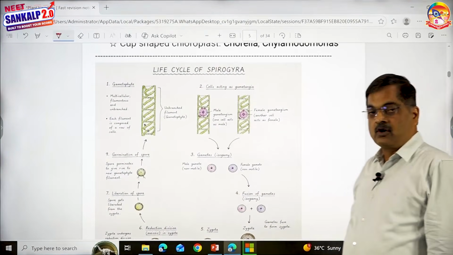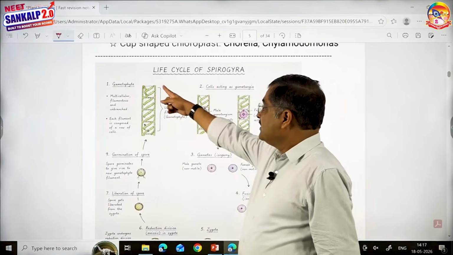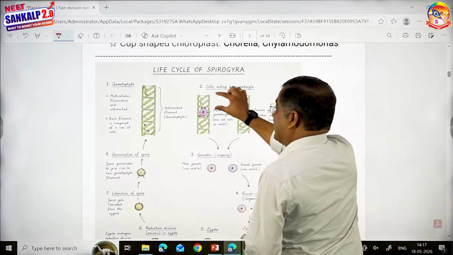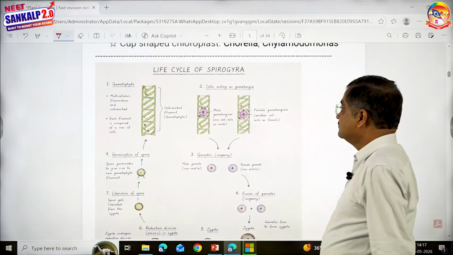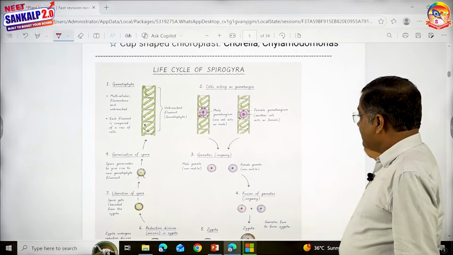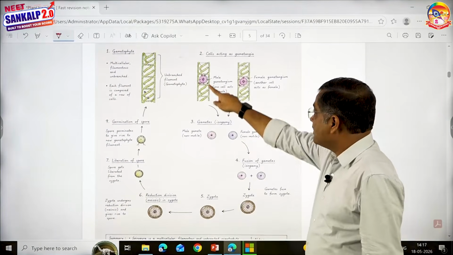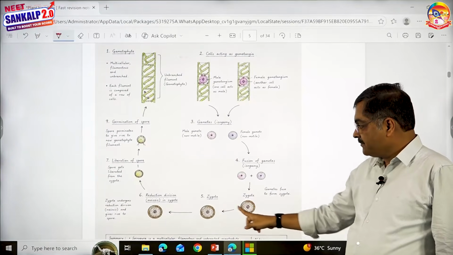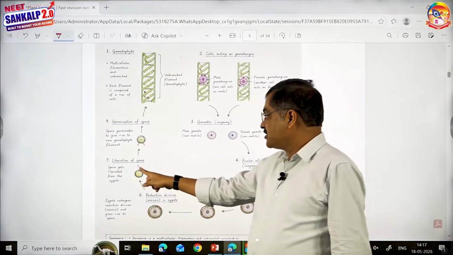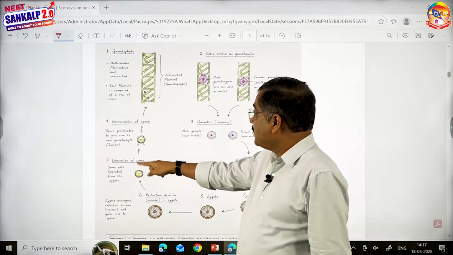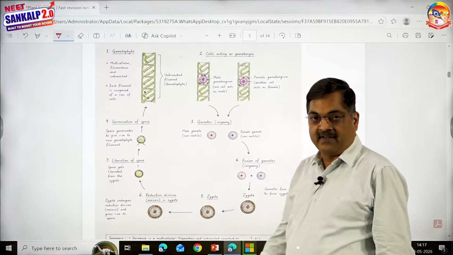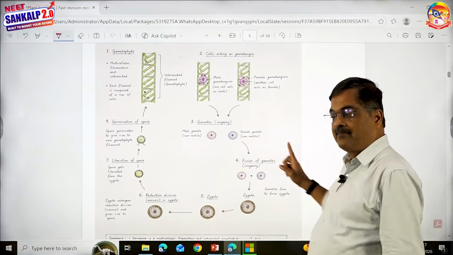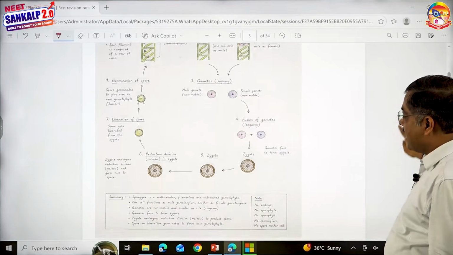This is the point I was talking about. This is the gametophyte, you could see here, and some of the cells are acting as gametangia. These gametes are present inside the gametangia. Gametes fuse to form zygote, and this zygote undergoes reduction division and gives rise to spores, and spores germinate to give rise to filament. This is the only structure which is diploid. The remaining are all haploid. Hence the life cycle is said to be haplontic.